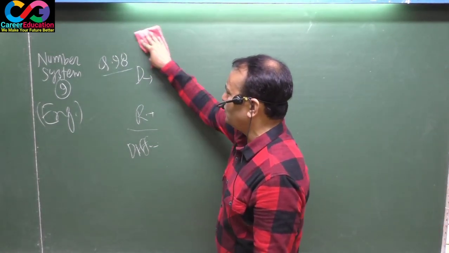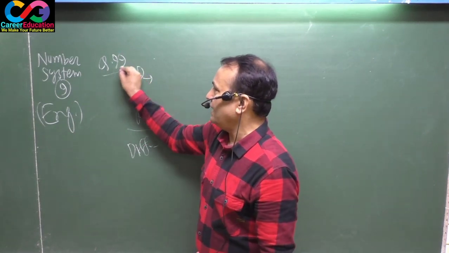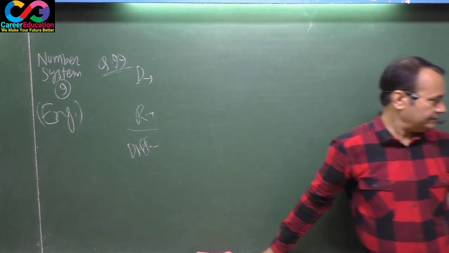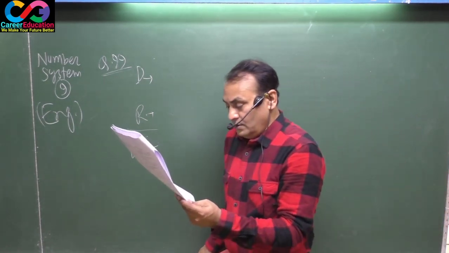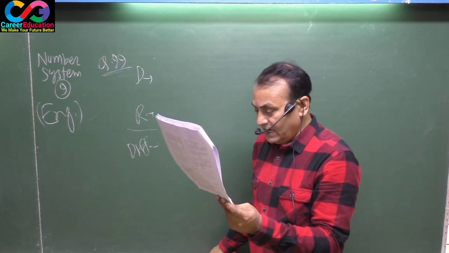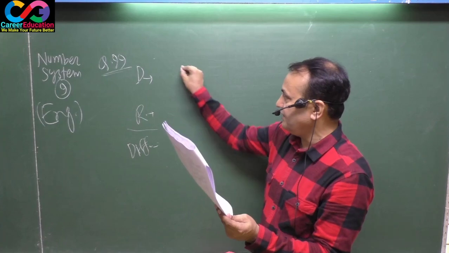Now come to question number 99. When a number is divided by 9 and 7, remainders are 5 and 4 respectively. What is the number?